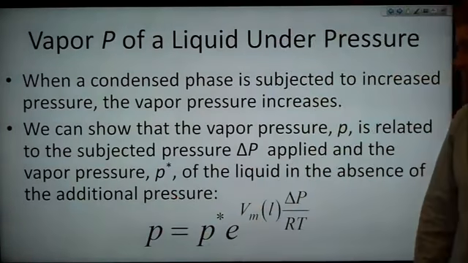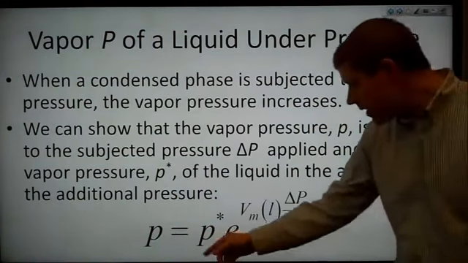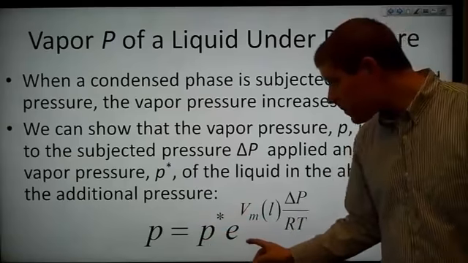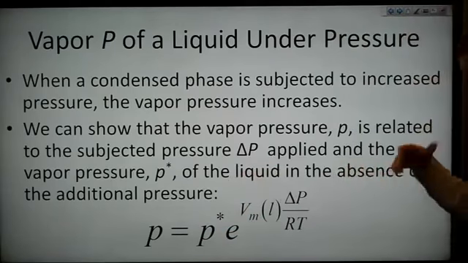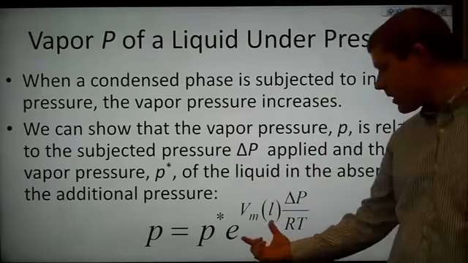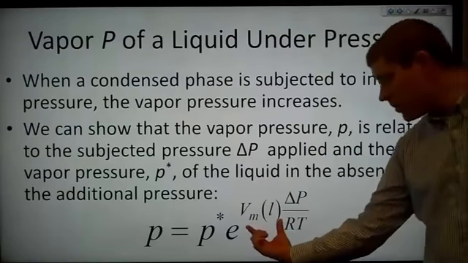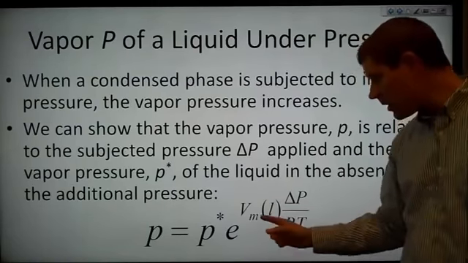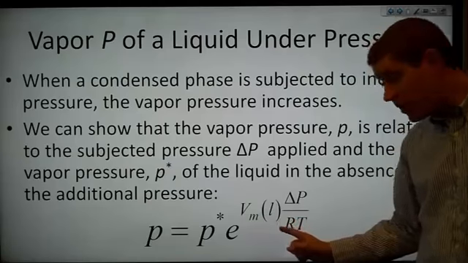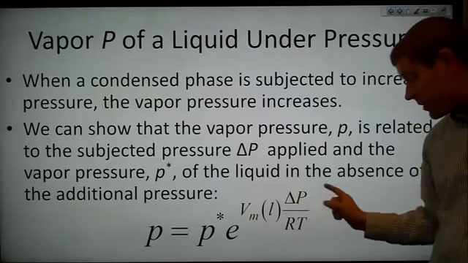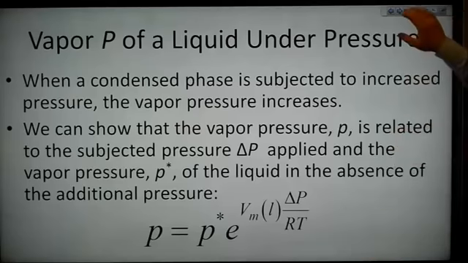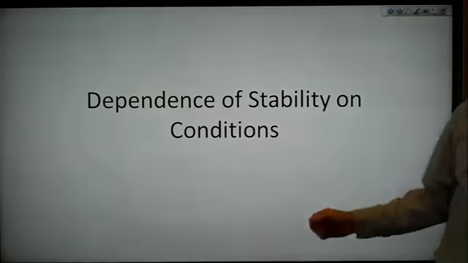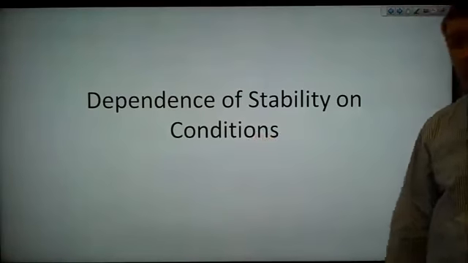So the vapor pressure p is equal to P star, the vapor pressure of the liquid in the absence of this extra pressure, times e to the quantity, the molar volume of the liquid times our change in pressure over R, the gas constant, times temperature. So that was the dependence of stability on conditions.